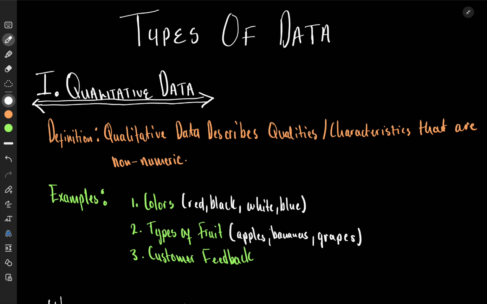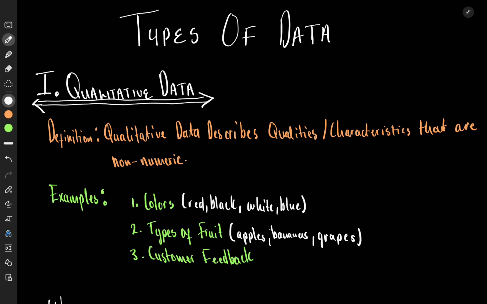We are not dealing with things like the mass of a person, 65, 90. No, our data is not values. Our data is words: apples, bananas, grapes, pineapples. These are the types of fruits that we have in our basket. We can start now to say how many apples are there, but the how many is never the data. The data we are looking at is the red, the black. That's the data we are looking at.